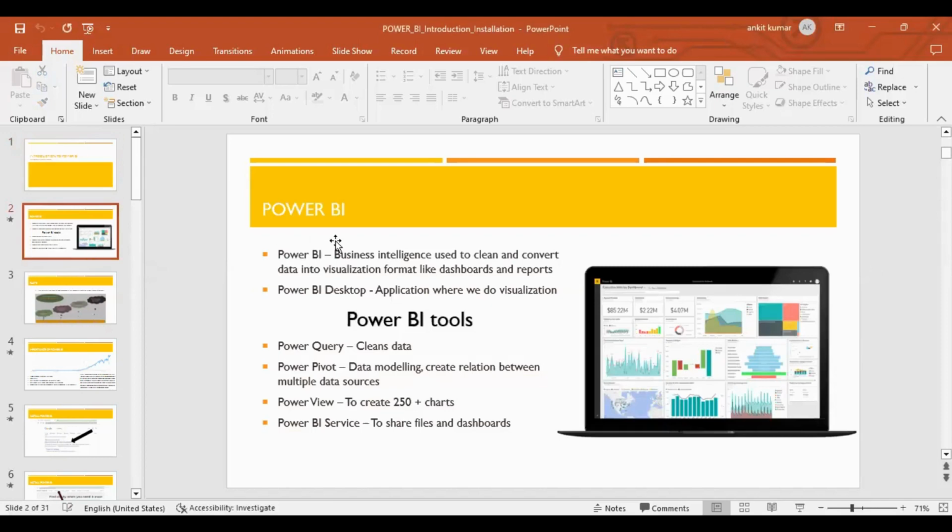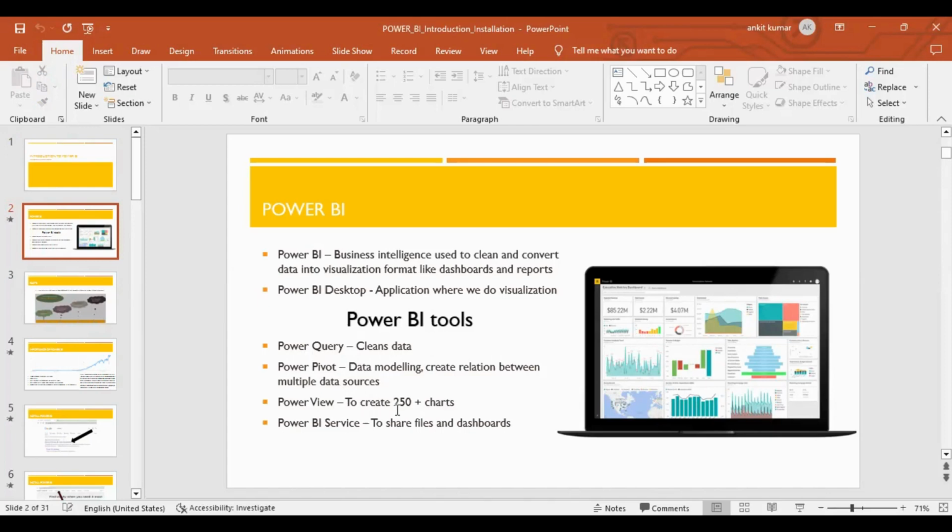Power BI is a business intelligence application used to clean and convert data into visualization formats like dashboards and reports. It is the application where we do visualization. Power BI tools: Power Query to cleanse data. Power Pivot for data modeling, to create relationships between multiple data sources.